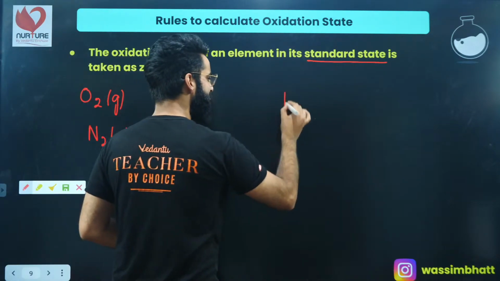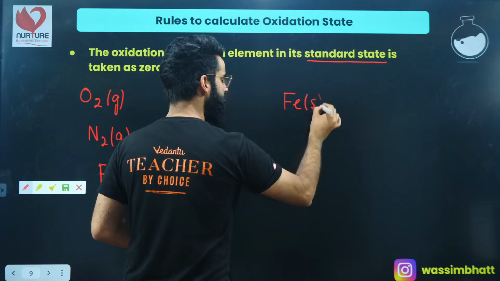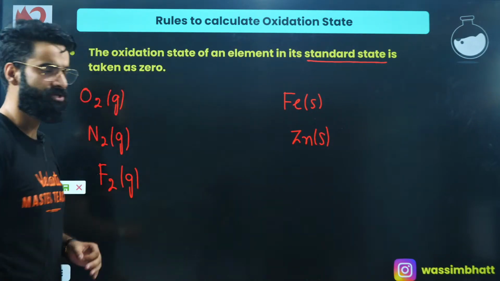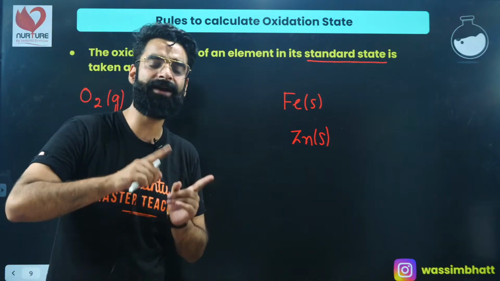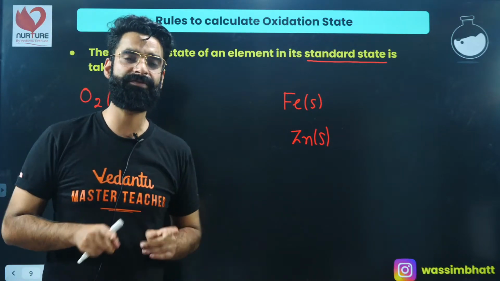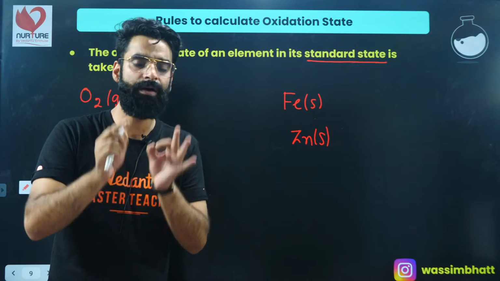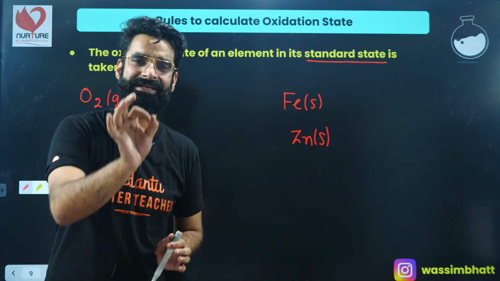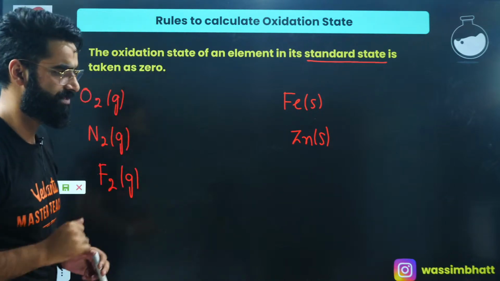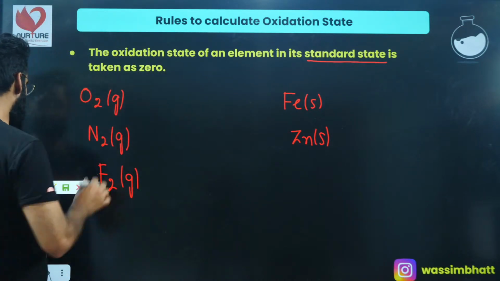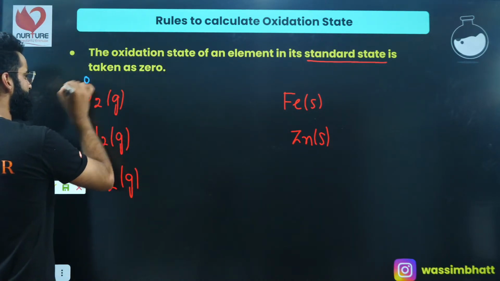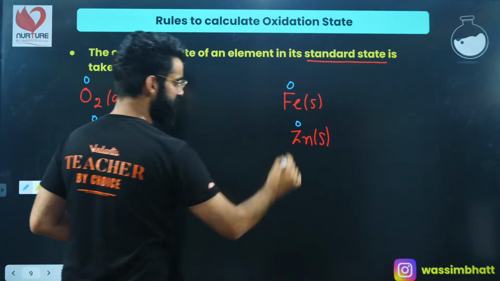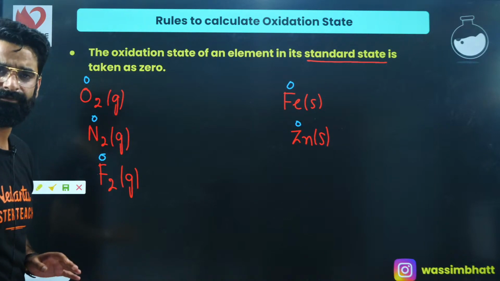Similarly, iron exists in atomic form, Fe solid. Zinc exists in atomic form, zinc solid, right? So that state in which the element actually exists in nature, that's something which we call a standard state. And remember, whenever the element is present in its standard state, its oxidation state will be taken as 0. This is the first rule, right? So I'll say over here, oxidation state of oxygen is 0, oxidation state of nitrogen is 0, this will be 0, this will be 0, this will be 0. As simple as that, right?